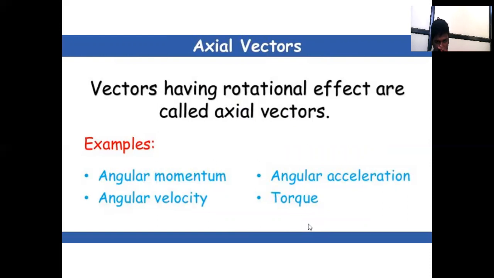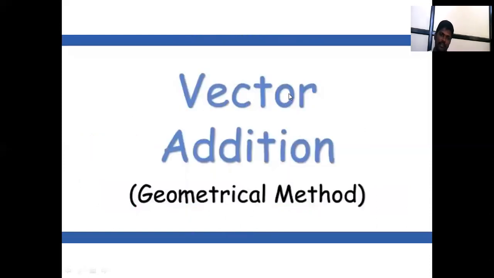Axial vector: rotational effect vectors are called axial vectors, meaning vectors whose effect is an axial effect. For example, angular momentum, angular acceleration, angular velocity, and torque. That is, motion in an angular path, that is an axial vector.